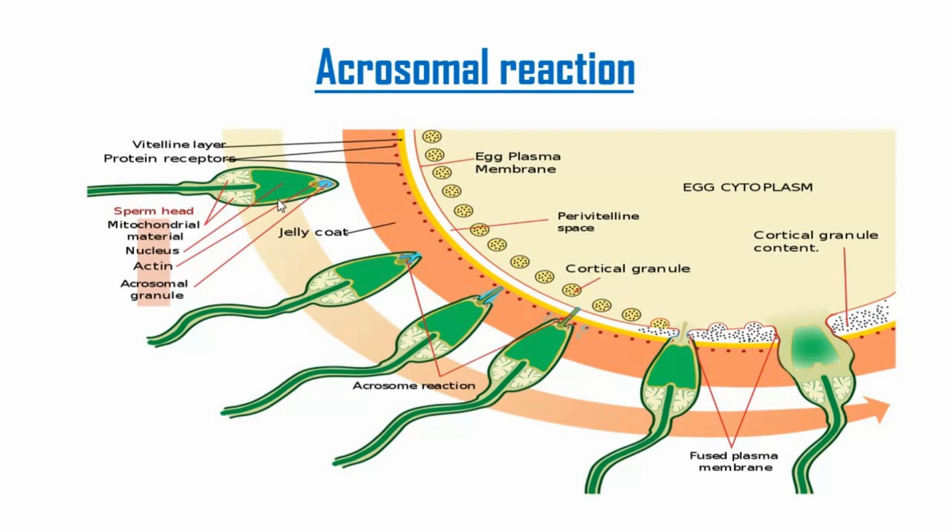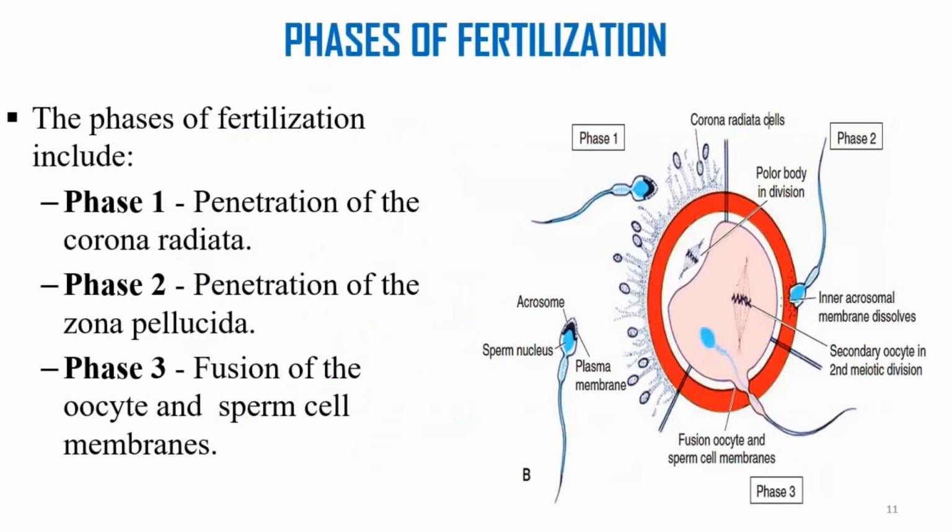This is a capacitated sperm, and it has penetrated the corona radiata and attached to the zona pellucida. After it attaches to the zona pellucida, the trypsin-like substances and acrosin are going to penetrate the zona pellucida, and the sperm nucleus and its tail are going to enter the egg cytoplasm, which is known as the ooplasm.